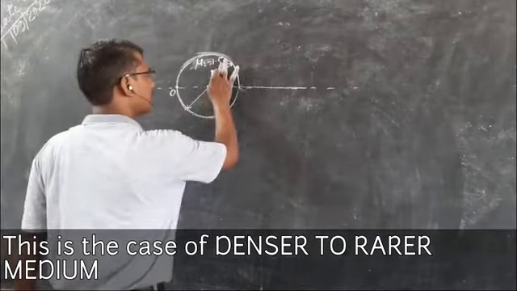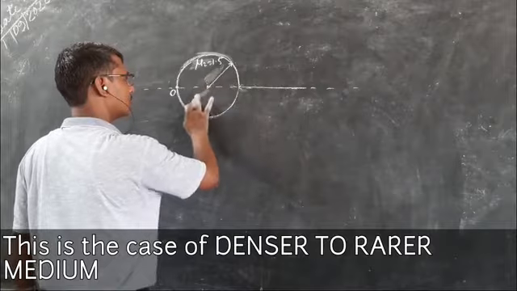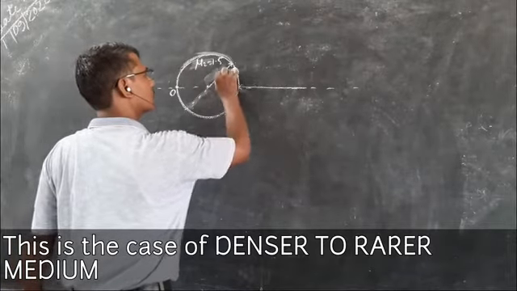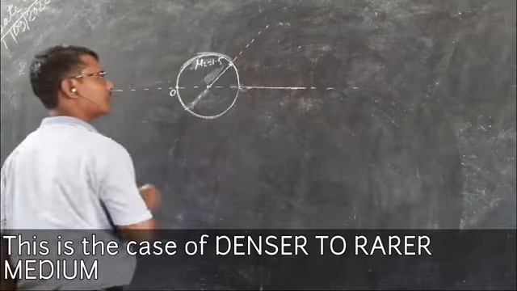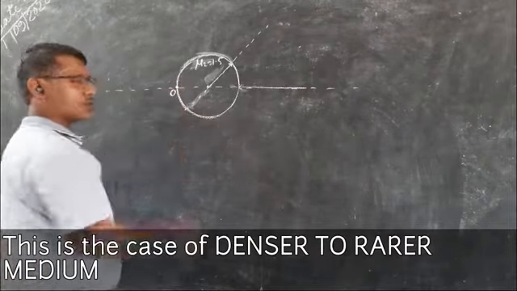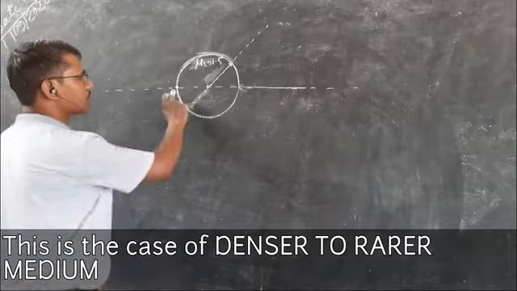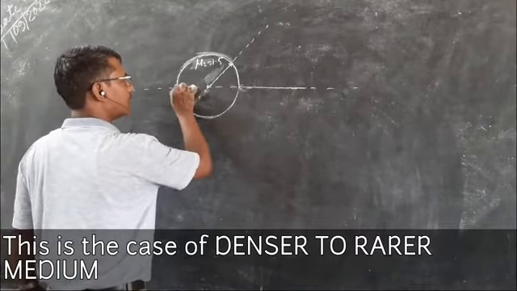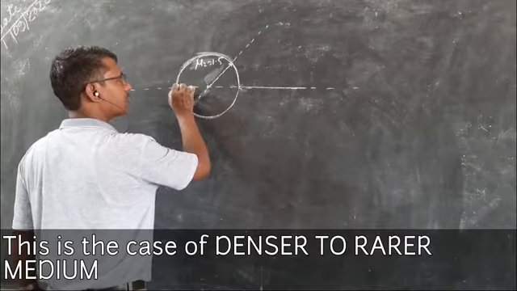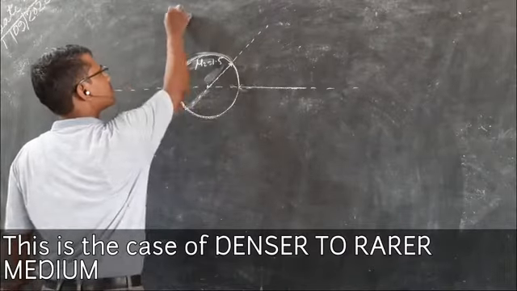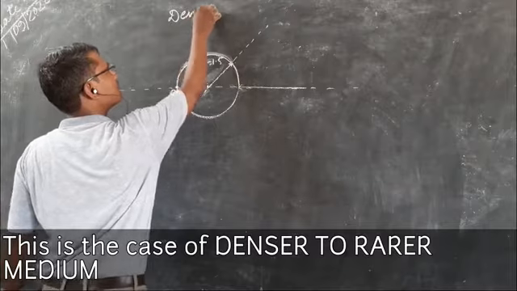Okay, this is the normal. Here is the object. So the light travels from denser to air. This is the case of denser medium.